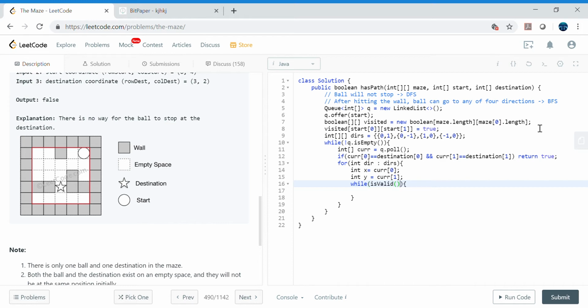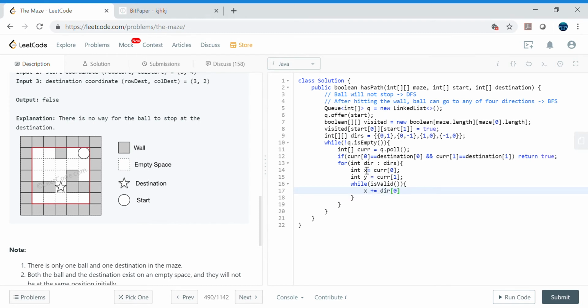And let's check the valid, right? Valid means it will just make sure whether it's valid or not. If it is valid, then we will keep going to that same direction again and again, right? So let's say our valid method is, hypothetically, returning that it's the valid direction, or it's not the wall, right? Then in that case we will do x plus direction 0,